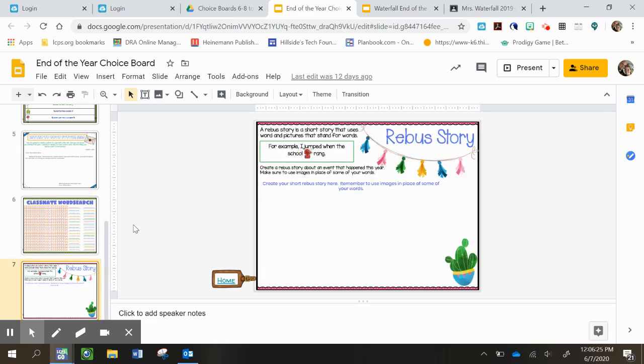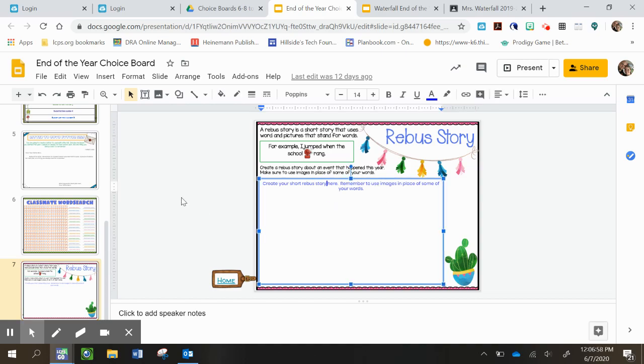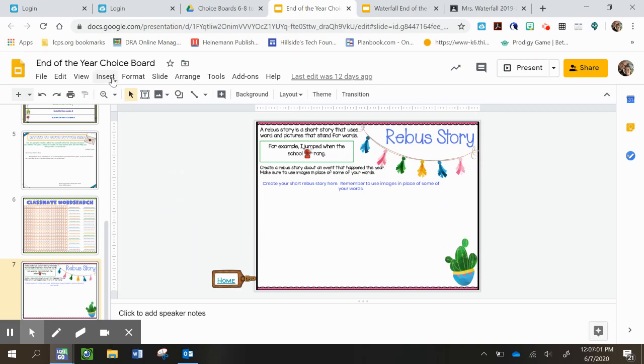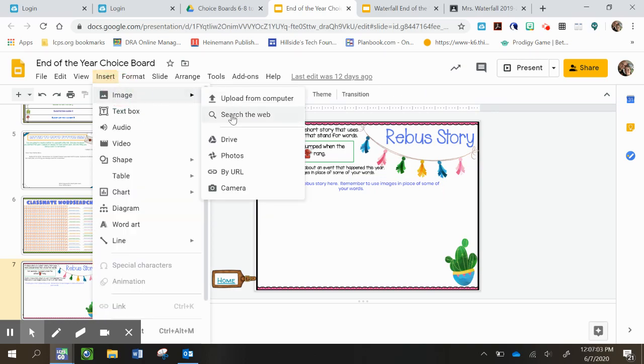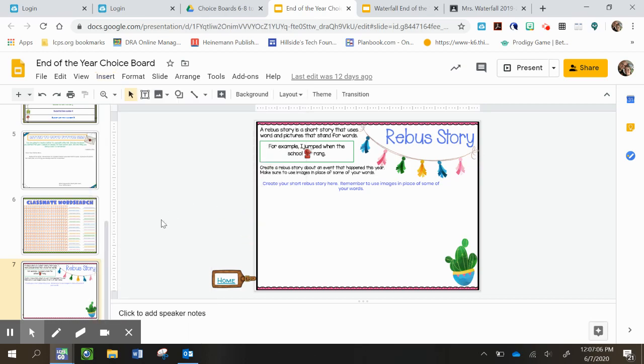Okay, and then the last thing to do is called a rebus story. So a rebus story is a short story that uses words and pictures that stand for words, okay? So this is an example of a sentence. I jumped when the school, this would be a bell, rang, okay? So you write the story, and instead of using some words, you insert pictures for those. So you're going to create a quick story about an event that happened this year, and you can use images instead of words. So you can click here to write your story, okay? And then when you need to, click insert image, and then you can search the web for those images, okay?